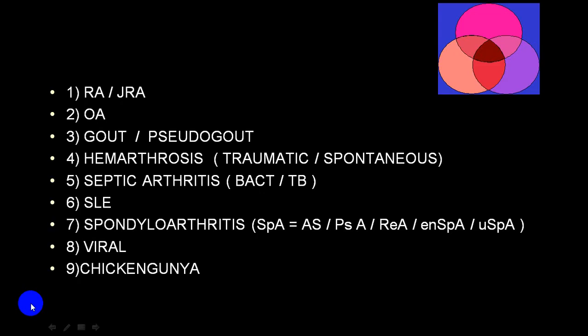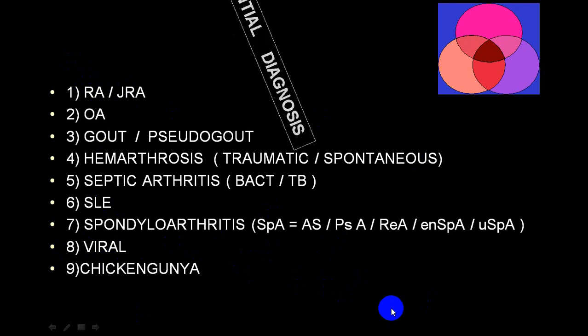Now we'll be talking about the most common: rheumatoid arthritis, osteoarthritis, gout. These three come topmost on the list, so we'll be discussing these three. Little bit regarding aseptic arthritis, little bit regarding SLE, spondyloarthritis, viral and chikungunya. These are the common ones which you will see in your everyday practice. So we'll be going through them one by one.